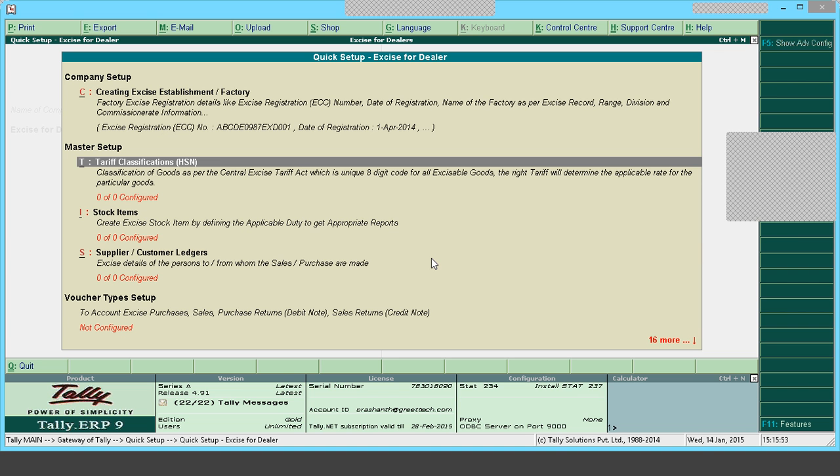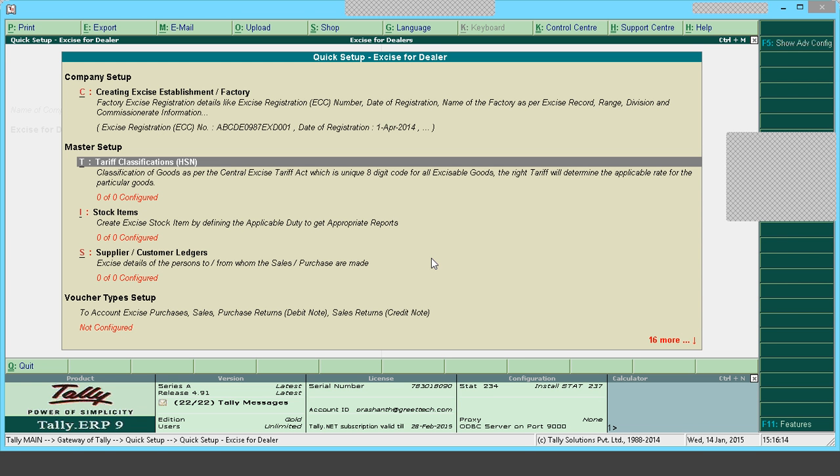Each and every good will be classified with a specific name, and this would be used to find out the rate of duty. The rate of tax would be derived based on the tariff classification, and also the Central Excise Tariff Act of 1985, which was passed in the year 1985.